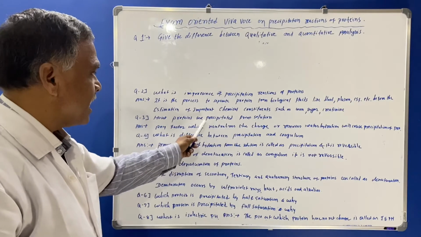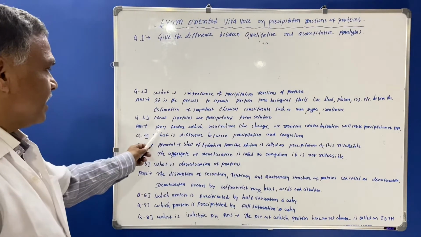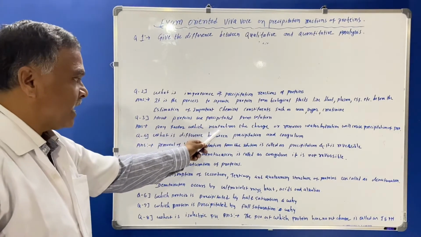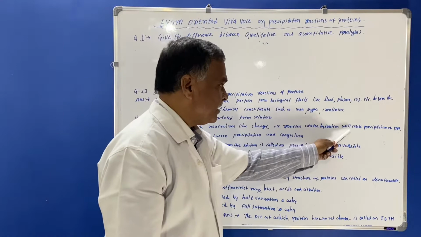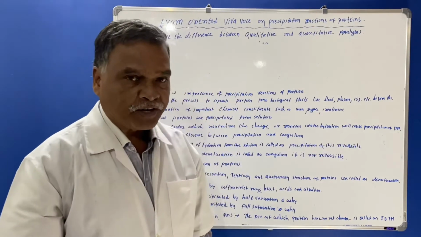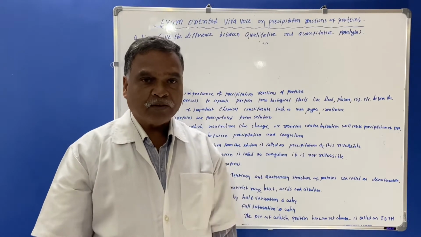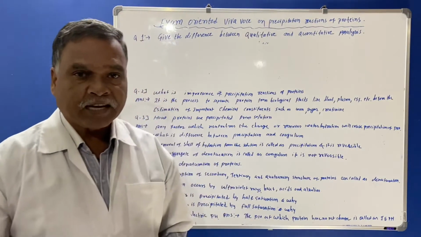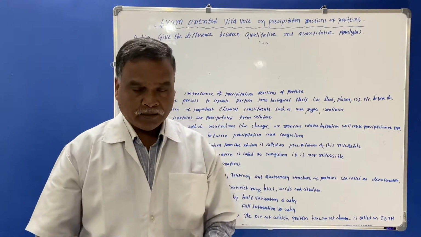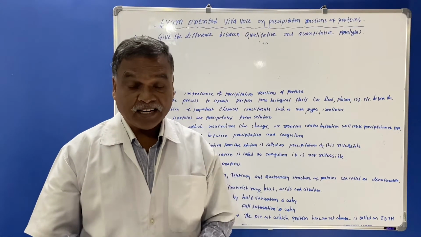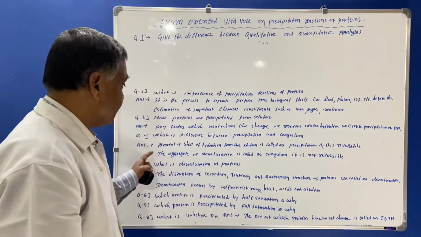How proteins are precipitated from solution. Answer: any factor which neutralizes the charge or removes water hydration will cause precipitation. Means that in the practical guidelines of the practical, we have seen that proteins are precipitated by the process of hydration or by the process of dehydration or by the denaturation process. So you must know that.